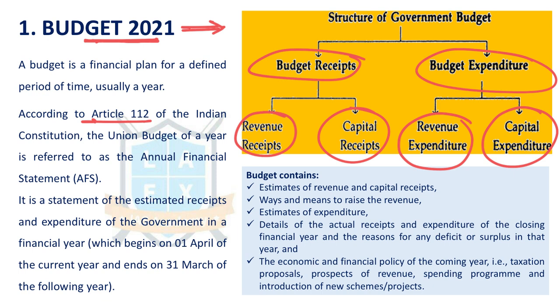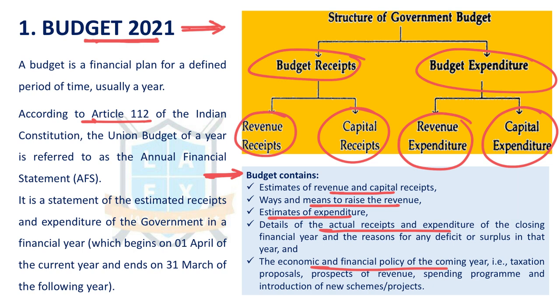Now, let us understand what budget contains. When the finance minister introduces the budget, it means she introduces estimates of revenue and capital receipts, ways and means to raise the revenue, estimates of expenditure, details of actual receipts and expenditure of the last financial year, and economic and financial policy of the coming year. These are part of the budget.